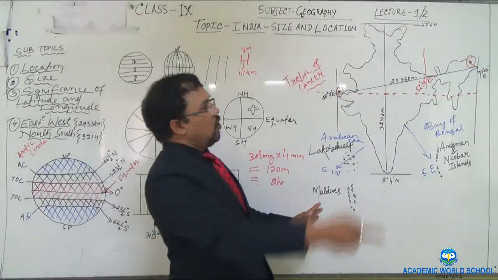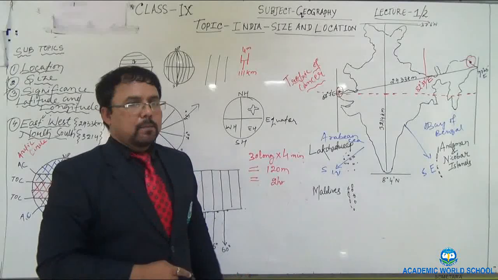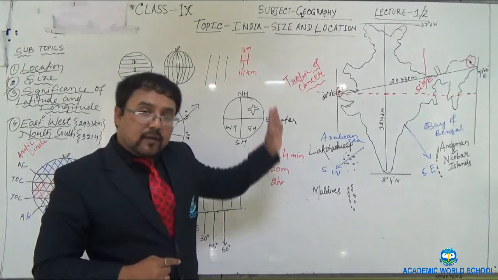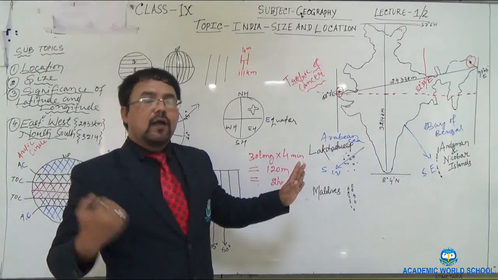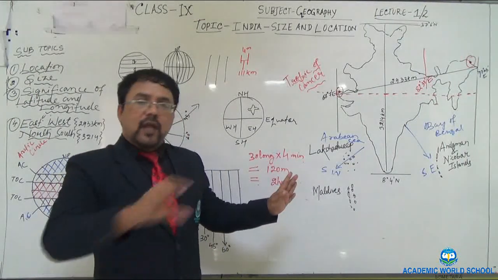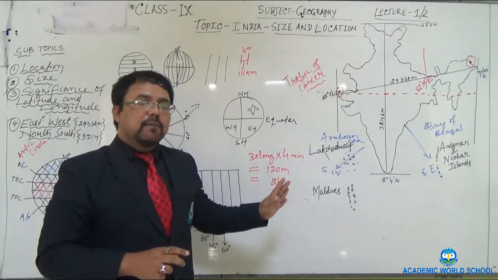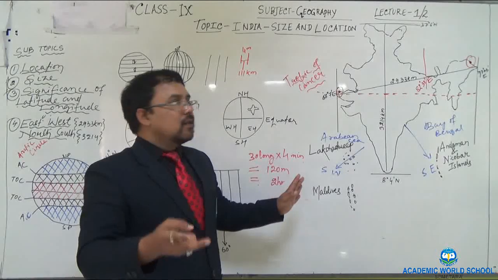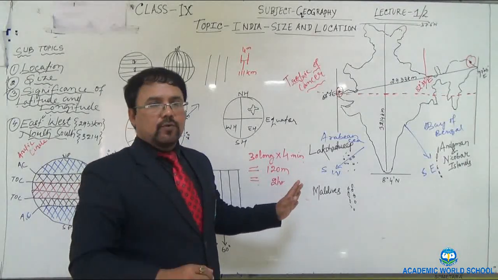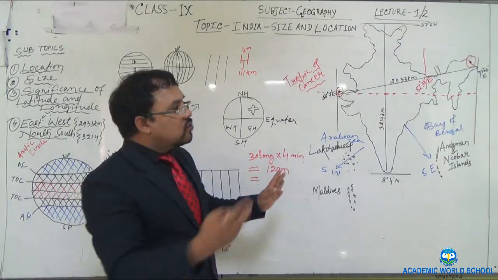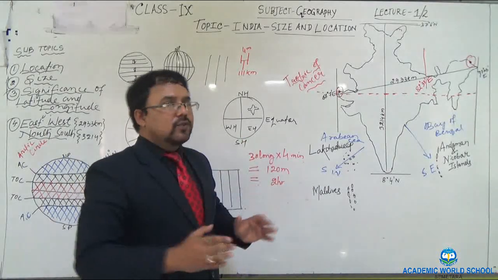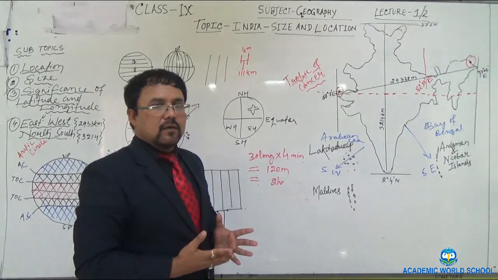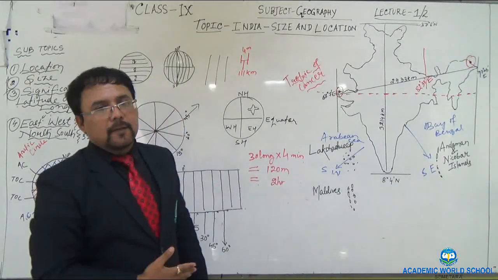So that's why all over India the watches show the same time. We cannot find differences in time across the length and breadth of India.